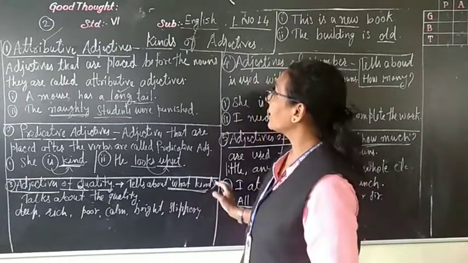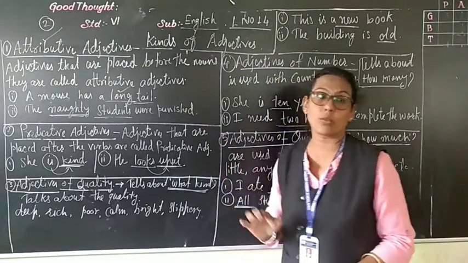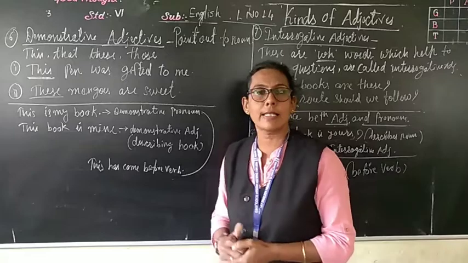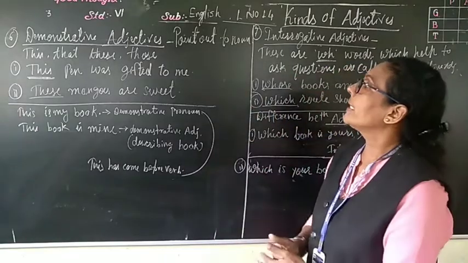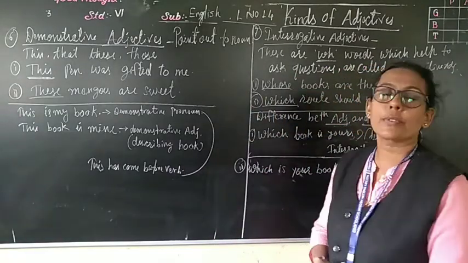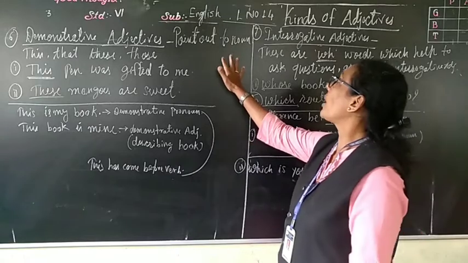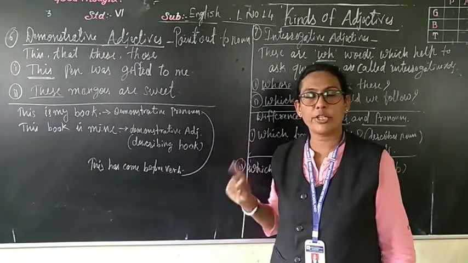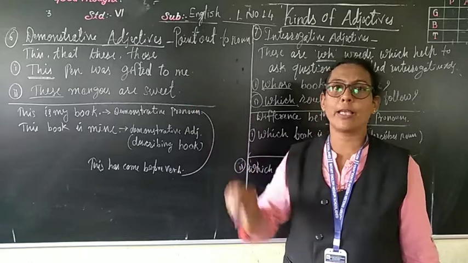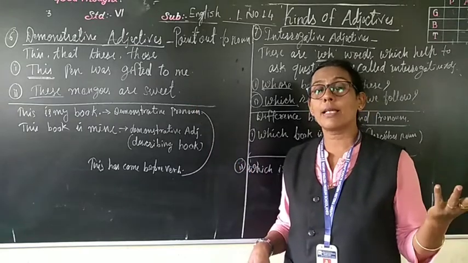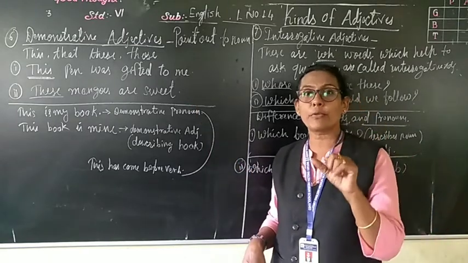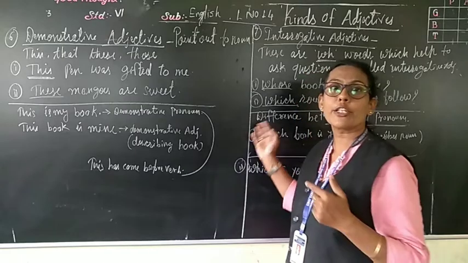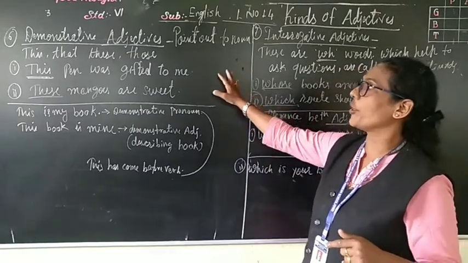Now we will see the next, that is sixth one, demonstrative adjectives. Demonstrative adjectives point out noun. We are showing them. We have learned in the last lecture, in the demonstrative pronoun, demonstrative interrogative pronouns, the same pointing out.